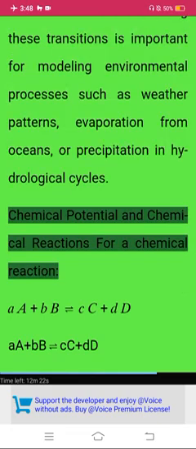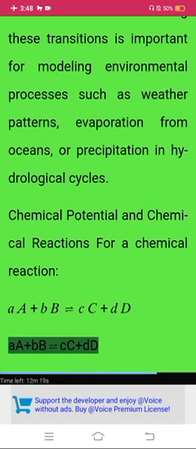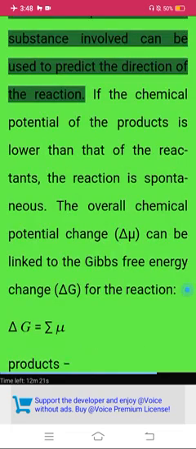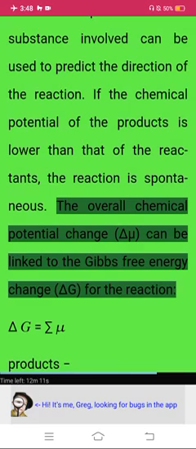Chemical potential and chemical reactions. For a chemical reaction aA plus bB in equilibrium with cC plus dD, the chemical potential of each substance involved can be used to predict the direction of the reaction. If the chemical potential of the products is lower than that of the reactants, the reaction is spontaneous. The overall chemical potential change can be linked to the Gibbs free energy change delta G for the reaction.